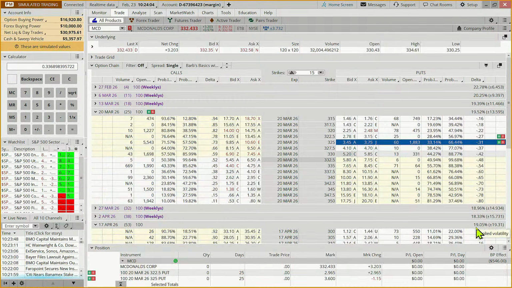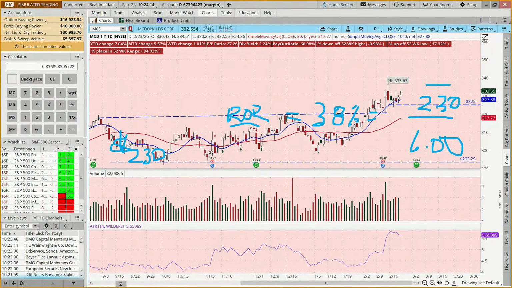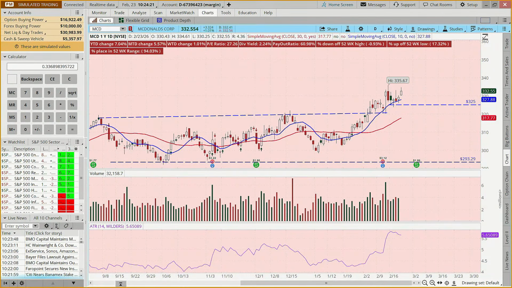And if you're not familiar with this strategy, the idea here is that we're selling, and this is an intermediate level class, this 325, and then we're buying the 322.50.